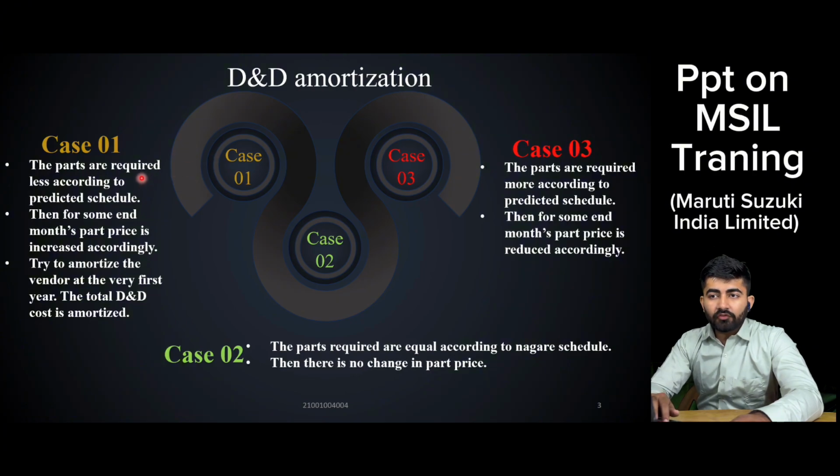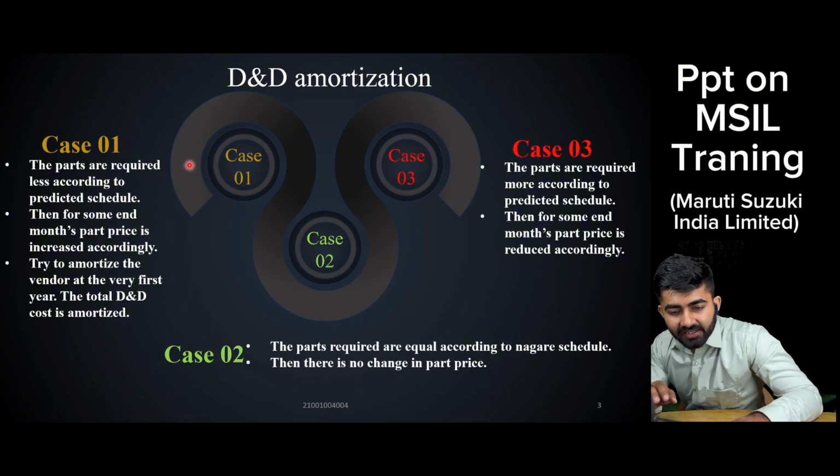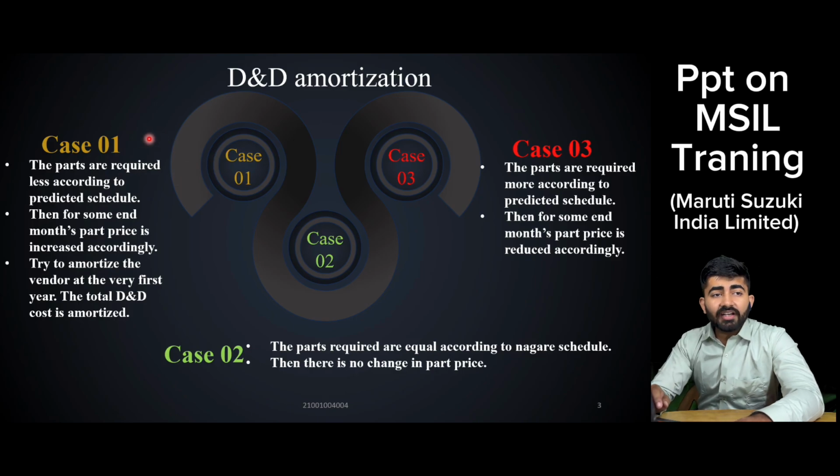So the vendor will not get the price of 101. The price will be compensated accordingly. The price might become 101.50 or 102 or 103.